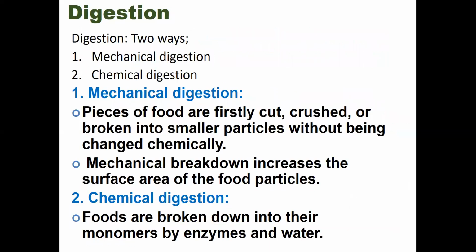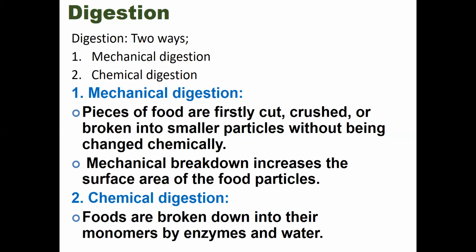Now we can divide digestion into two types: mechanical digestion and chemical digestion. And mechanical digestion means actually teeth help us in chewing or mastication of food. First, the substance breaks into small pieces within the stomach and intestine. These particles turn into pulp. Okay, so the pieces of food are firstly cut, crushed, or broken into smaller particles without being changed chemically. And this mechanical process is called mechanical digestion. And this mechanical breakdown increases the surface area of the food particles.